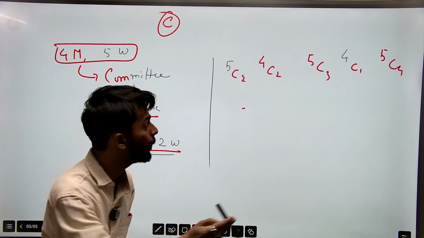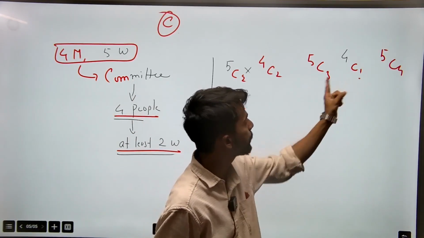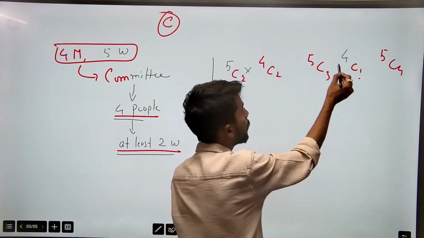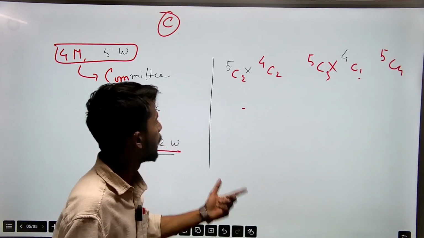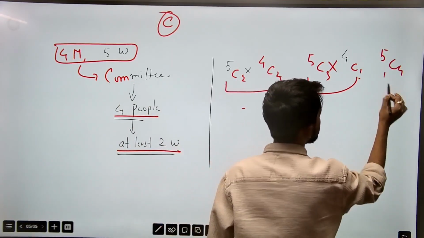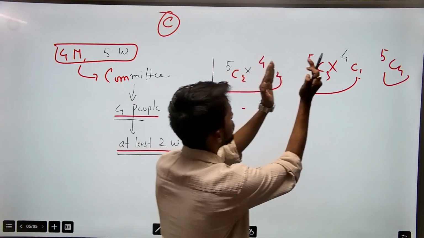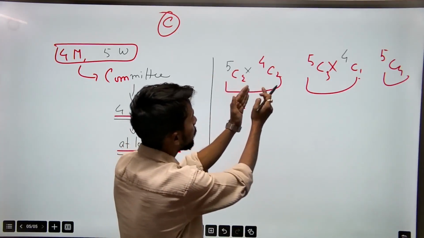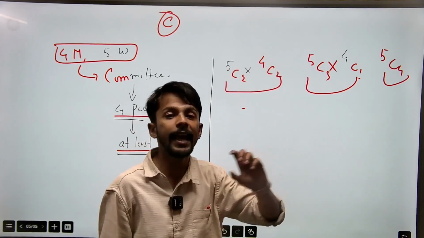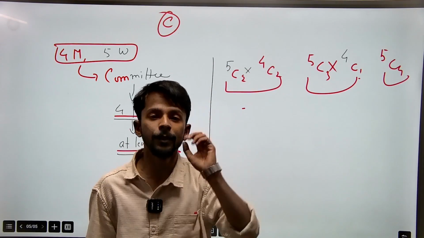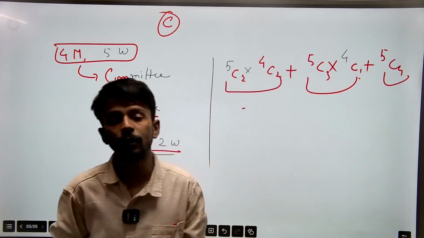That means the fundamental principle of multiplication will be there. Again, come to this: 3 people, 1 person, 3 plus 4. The committee is completed only when you take the multiplication in between. Now 5C4 is already complete on its own. This is one case, this is one case, this is one case. These 3 cases are individually completed. You don't have to take this and this together to complete your committee. These 3 arrangements are individually complete and they don't need any of the others to make the committee complete.